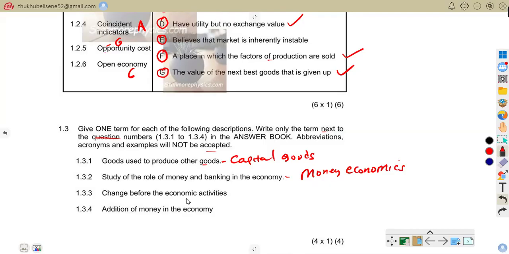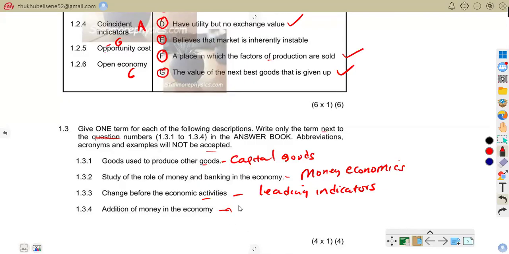Also, we have changes before the economic activities. Here we give one term, that is leading indicators. Leading indicators are indicators that predict future economic activity. For example, an increase in new businesses. That is, we are talking about indicators that predict future economic activities.